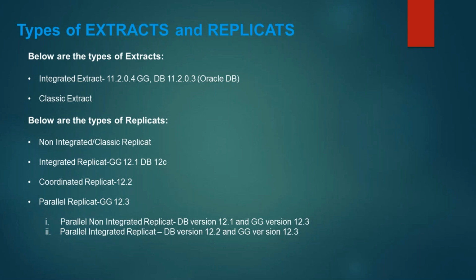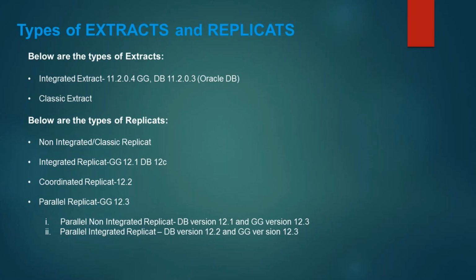Non-integrated classic replicate is the contemporary, meaning traditional, replicate, which allows you to replicate the data from source to target. Integrated replicate is much faster, and what it does is it basically delivers the data as a process, and then logminer passes on the data to the database.